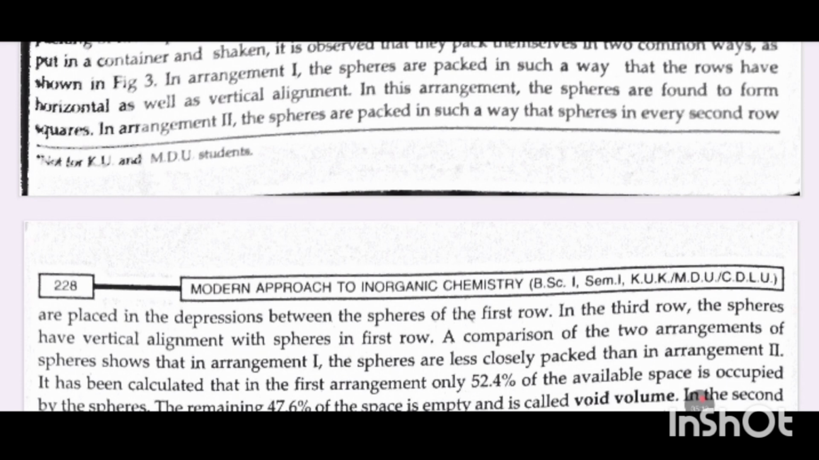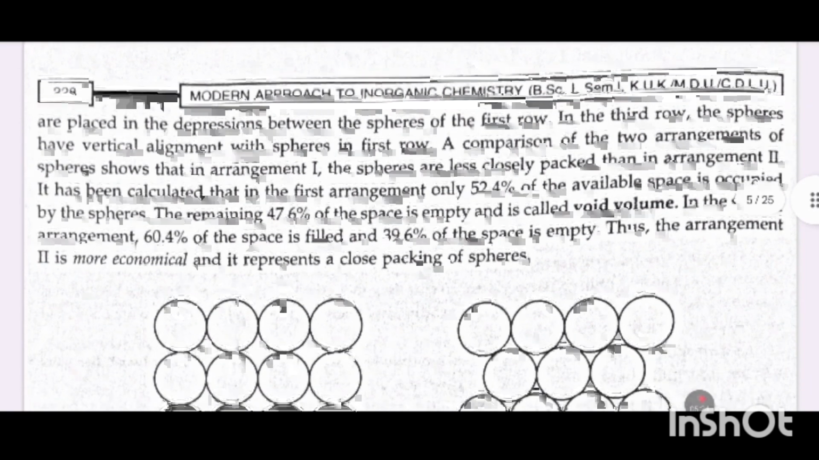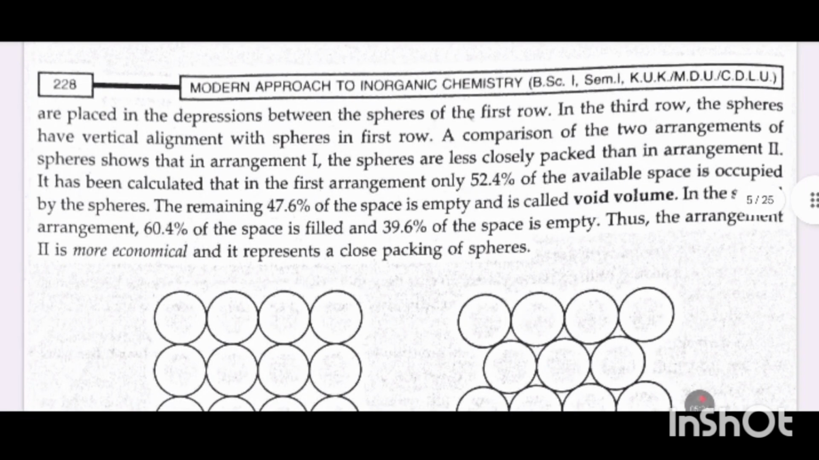The arrangement second. In arrangement second, the spheres are packed in such a way that spheres in every second row are placed in the depression between the spheres of the first row. In the third row, the spheres have vertical alignment with spheres in the first row. A comparison of two arrangements of spheres shows that in arrangement 1 the spheres are less closely packed than in arrangement 2nd.